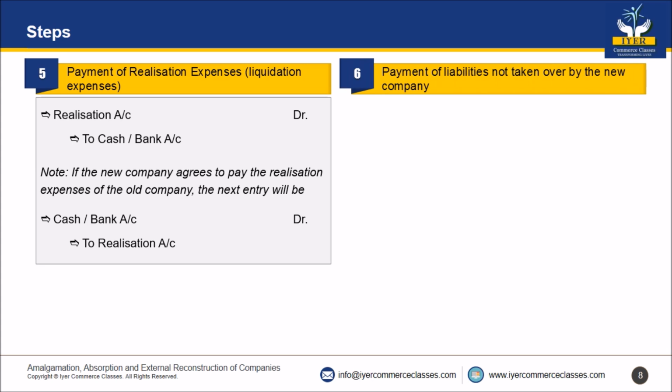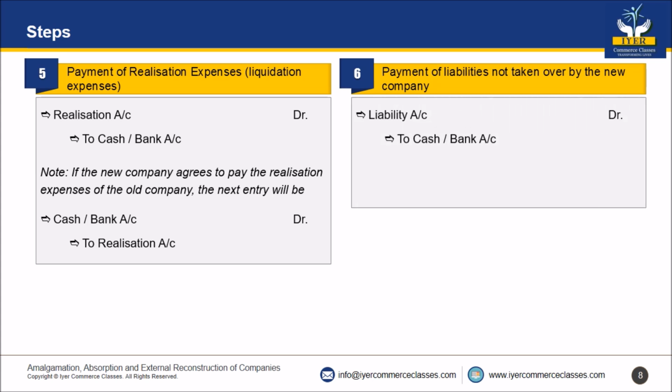Step number 6, for payment of liabilities not taken over by the new company. Friends, the entry will be liability account debit to cash bank account. Any difference in the liability account after the above payment should be transferred to realization account.